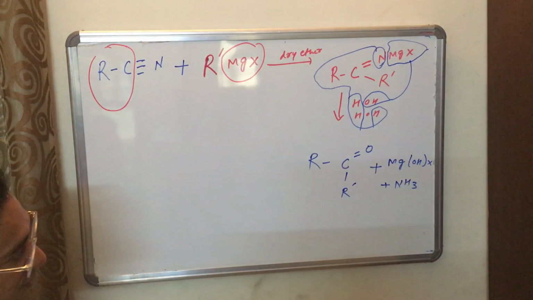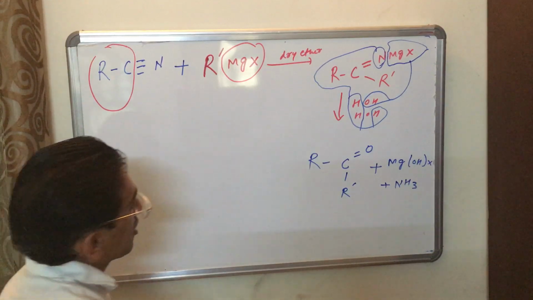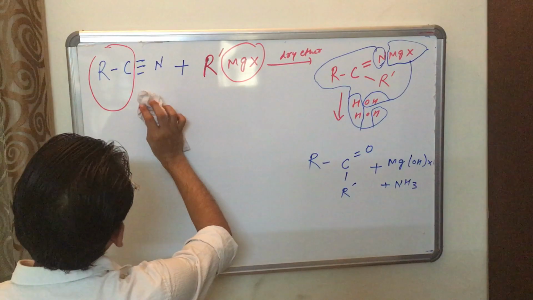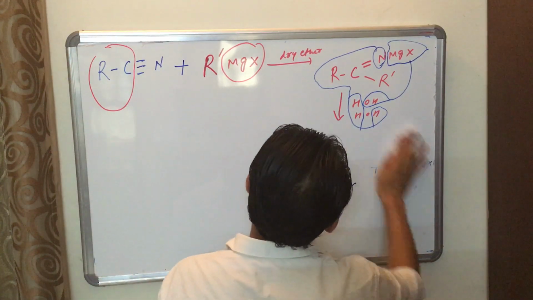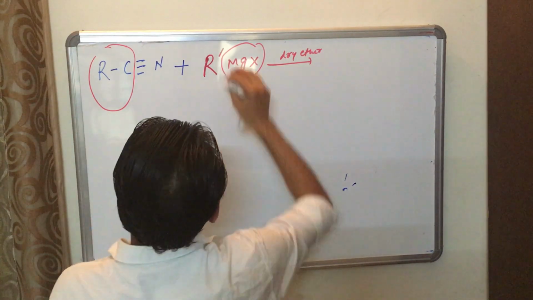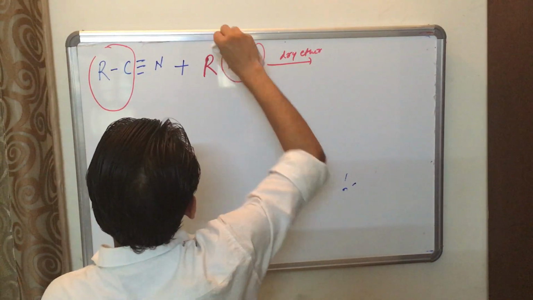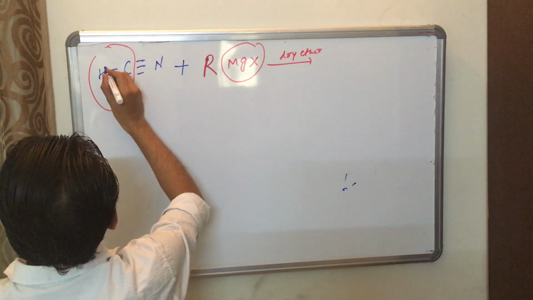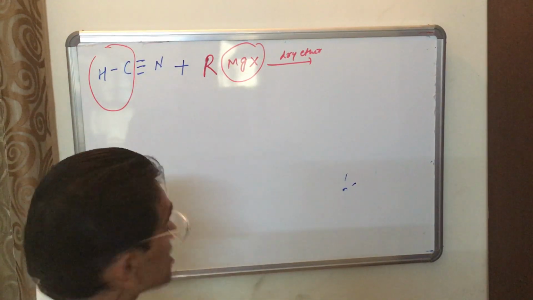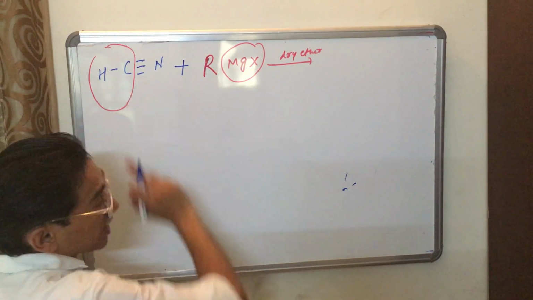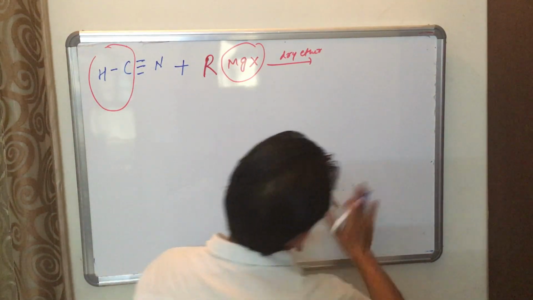If I am using HCN here, meaning I am replacing the alkyl group with hydrogen, then what will form?